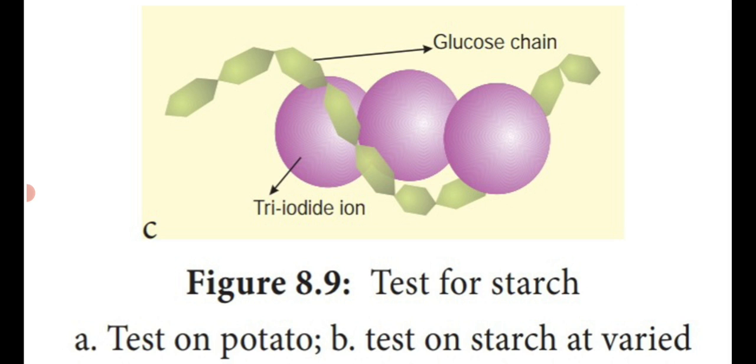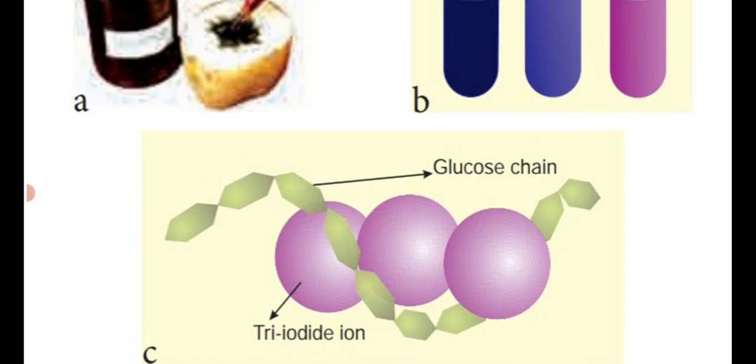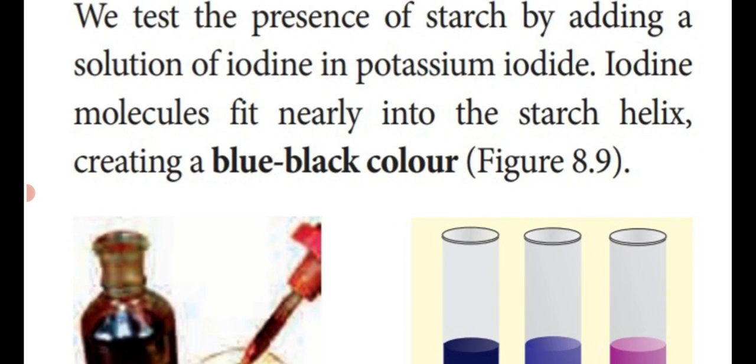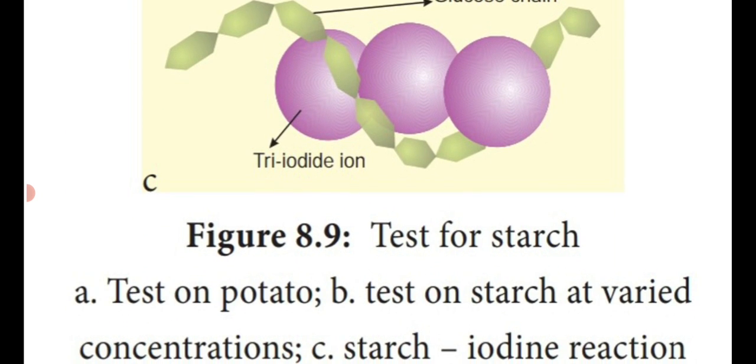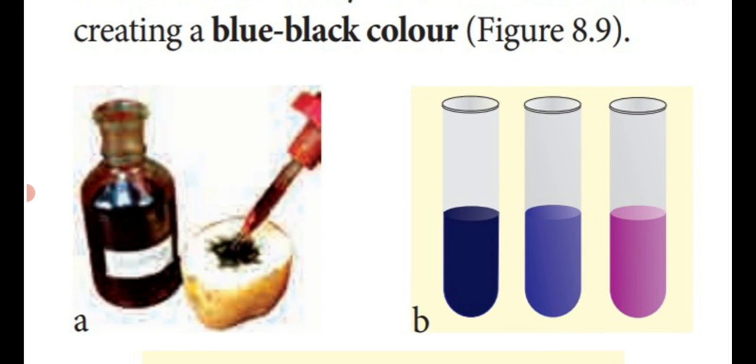See the third diagram. A glucose chain with a triiodide ion forms the blue-black color, which is the test for starch. First one, test on potato.